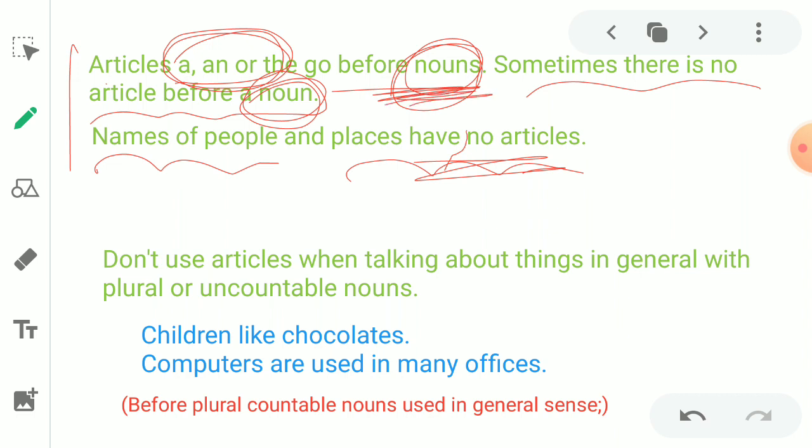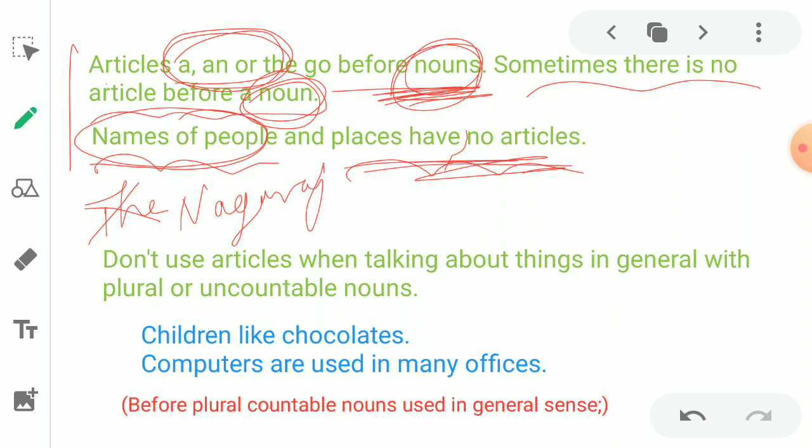As I said in the beginning, articles a, an or the are used before nouns. What do you mean by nouns? You can say they are the words which name a person, place or thing. Got it? That is what? Noun. See, names of people. Let me take my name. My name is Nagaraj. Let me write Nagaraj. Can I use an article like the, an or a? We cannot use an article before the name of a person. Got it? Let's come to the next one.